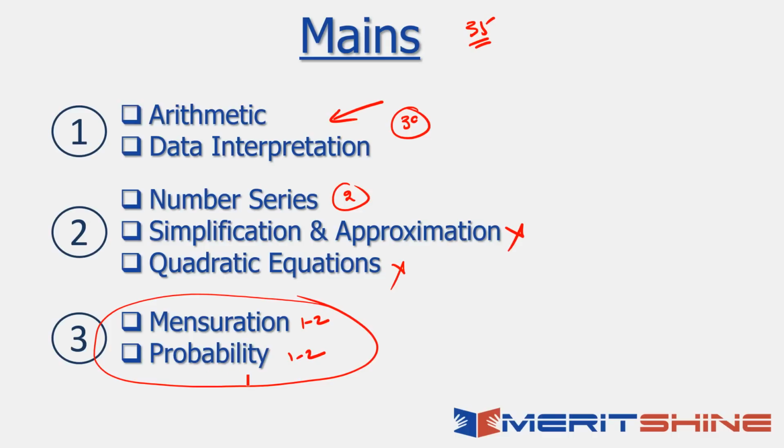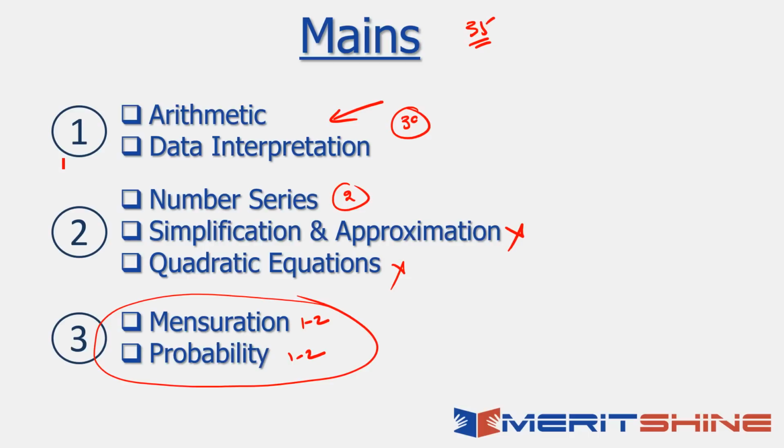So mensuration probability I showed you, it's not very important for prelims, not very important for mains. 1 question, 2 questions max in prelims, 1 or 2 questions in mains, not more than that. It would not take you much time. What appears in mensuration probability in both these exams is quite simple, but it would still take you some time. I have stated all this in the order of importance.